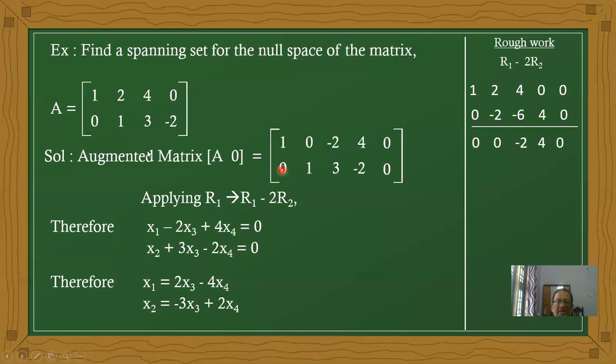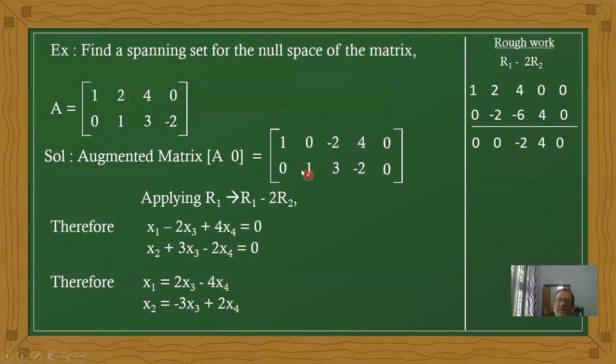The entire second row is multiplied by 2: 0, 2, 6, minus 4, 0. Since we are subtracting, the signs change. Therefore 1 minus 0 is 1, 2 minus 2 is 0, 4 minus 6 is minus 2, 0 plus 4 is 4, and the last value is the same.